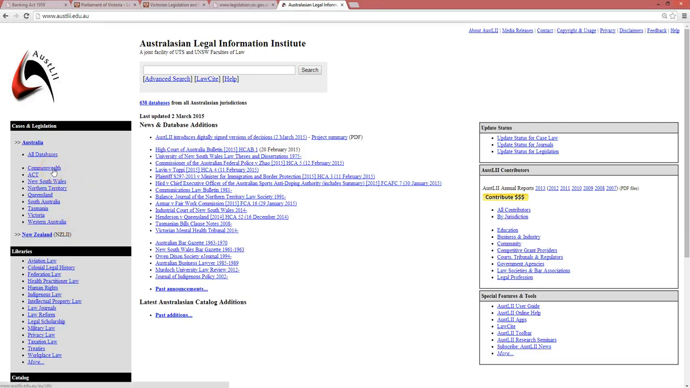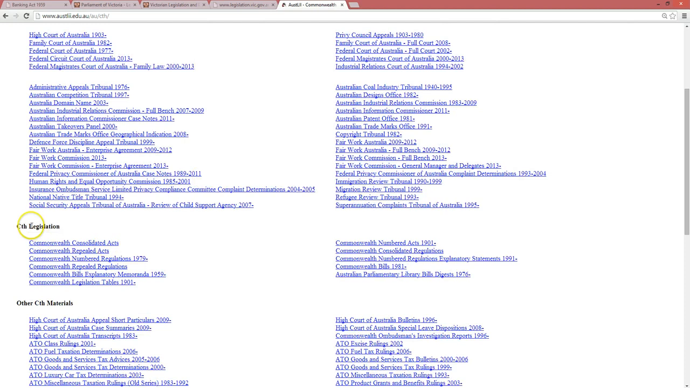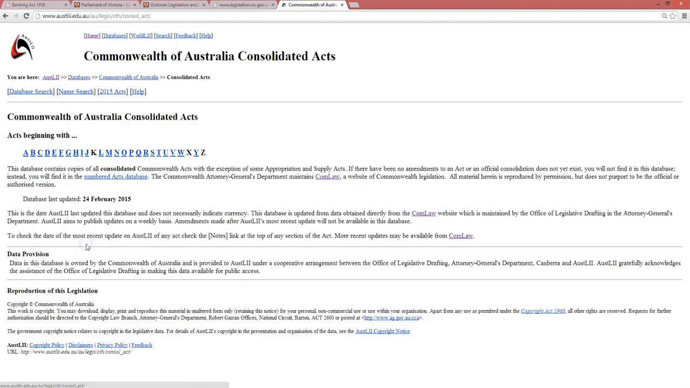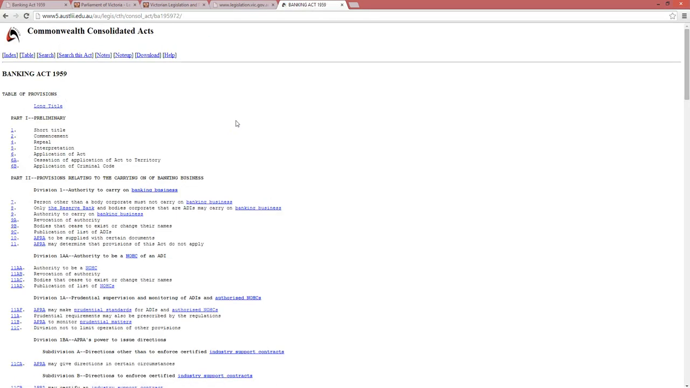If we go to the Commonwealth, which is the federal jurisdiction, we're not looking for case law right now. What we're looking for is legislation. If we go to the Consolidated Acts, we go to B for banking, and then we can find the Banking Act here, 1959. And you can see what I mean by the different format.